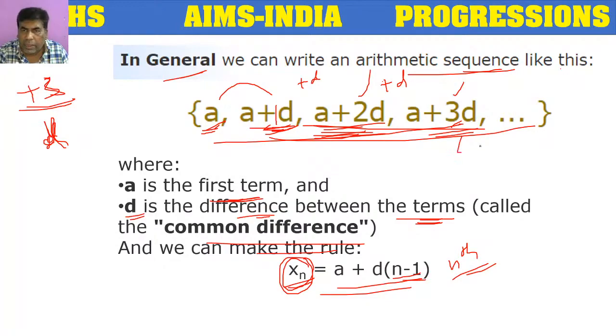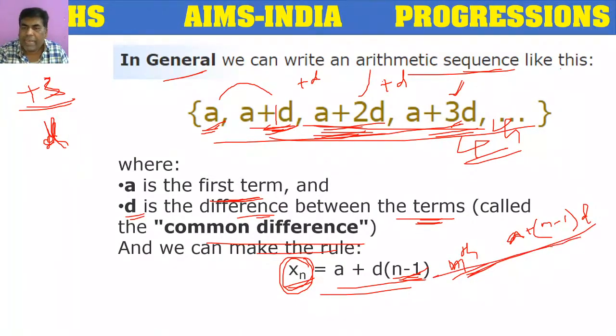In the fourth term we took 3d, one less than 4. In the same way, in the nth term also, one less than n. So it becomes a plus n minus 1 into d.